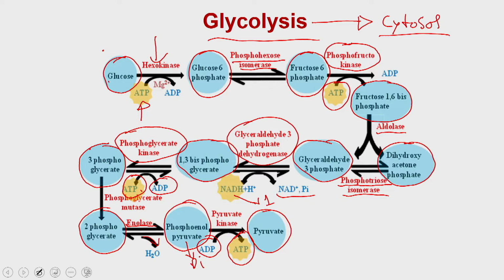Initially when you started with glucose, you spent 2 ATPs, one at this place, the other one at this place.